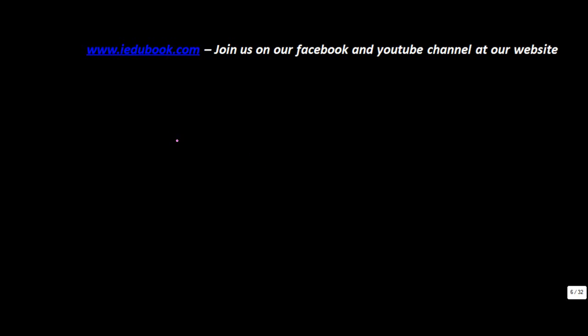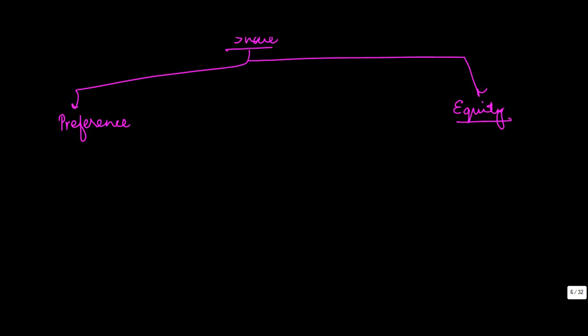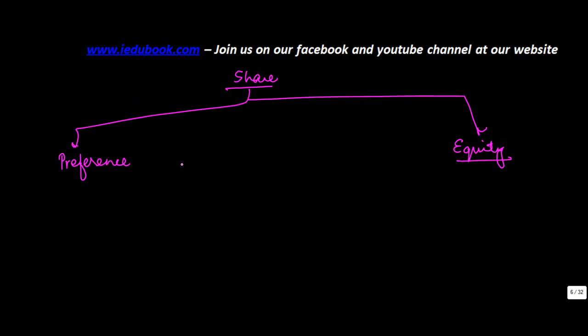Okay, so let's understand what we mean by preference shares. The share capital, as I told you in the earlier videos, is classified into two categories: preference shares and equity shares. Now basically, preference shares, as the name itself suggests, have certain preferences, right? Now you must be wondering, what are the preferences which are available to the preference shares?